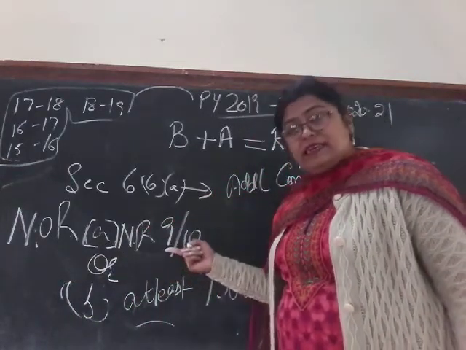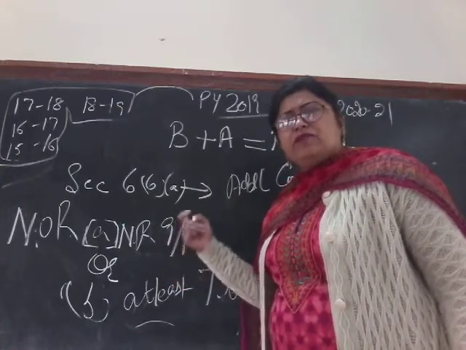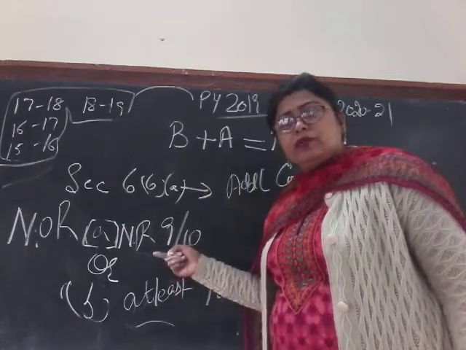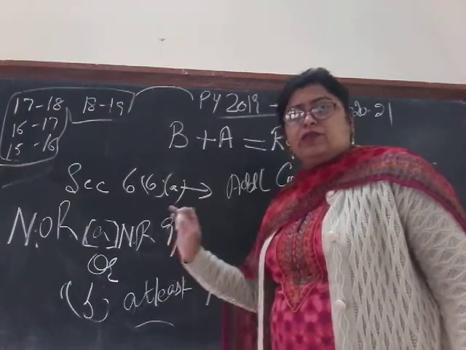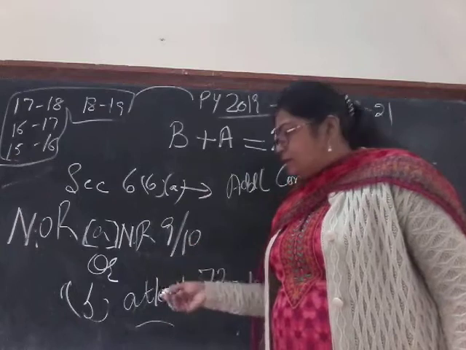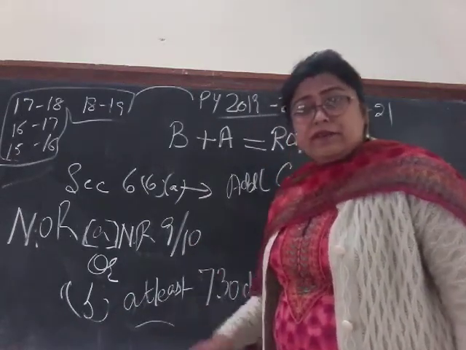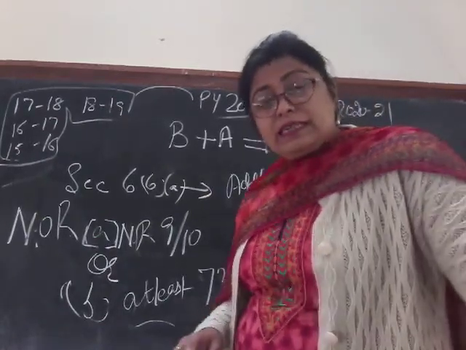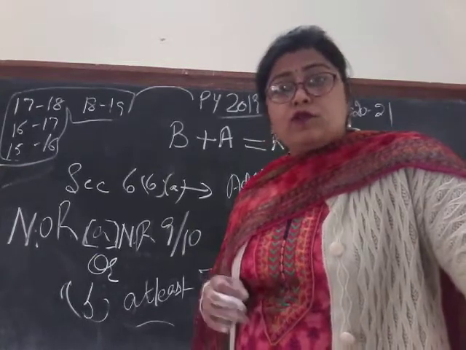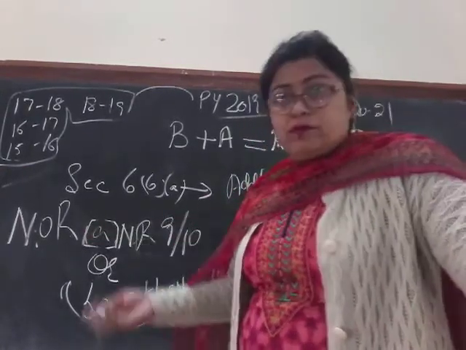So non-resident in at least 9. You can skip "at least"; even if you write it down, no problem, because he can be non-resident in all 10 years or 9. It can be anything. Then B category. Here we have written what? He must have been in India for a period of at least 730 days. This was for ROR. But when I write for NOR, I have to write the opposite.